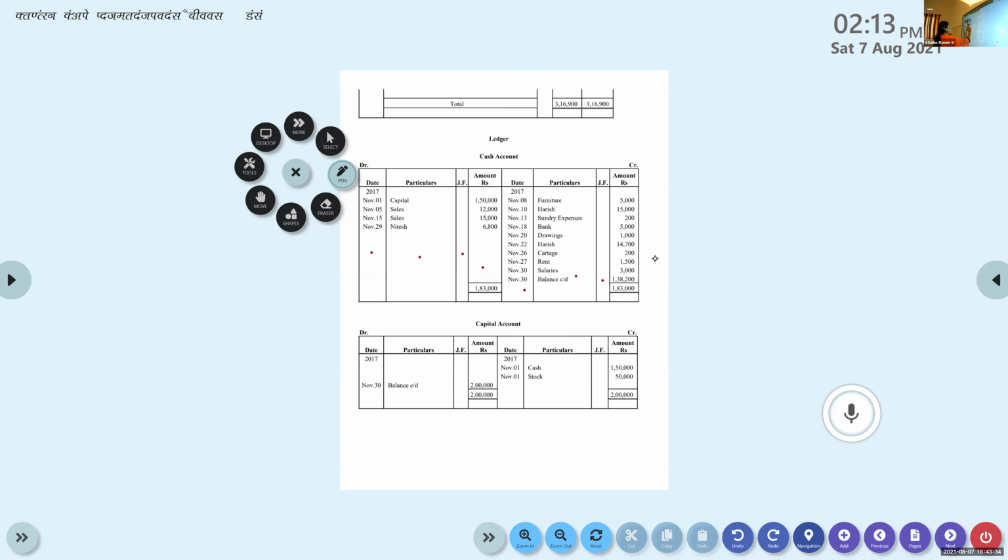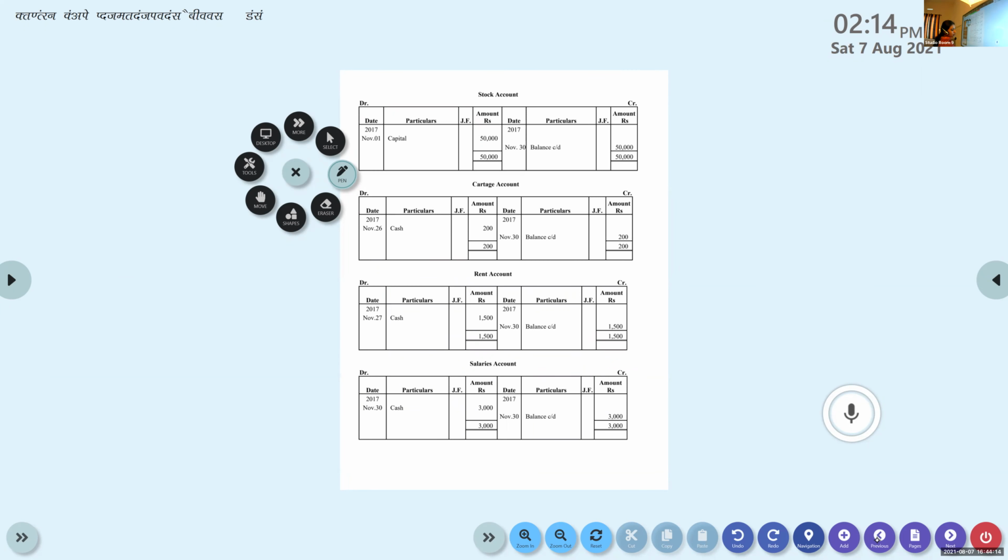See the dates, I have written the date, 2017, November 1, to capital. It is not required to repeat to capital, to sales, to dish. Instead, you can just write a single to on top, put a comma and write the others one by one down. Okay, so that was the first one. Cash account debtor to sales.